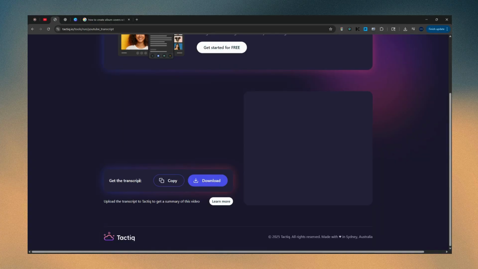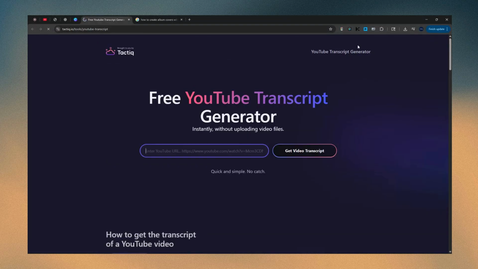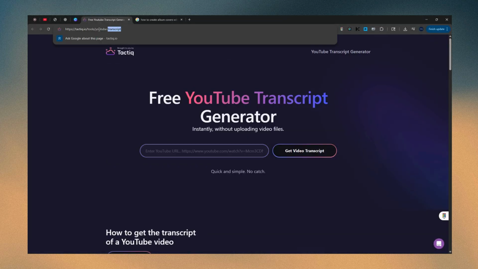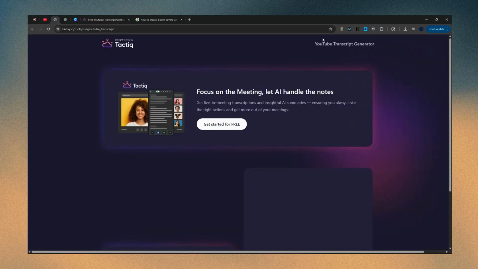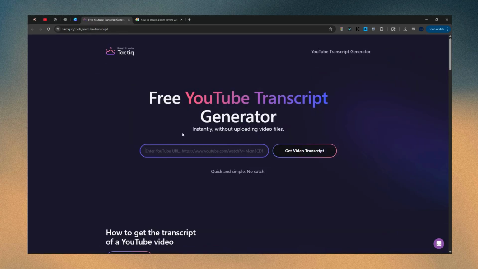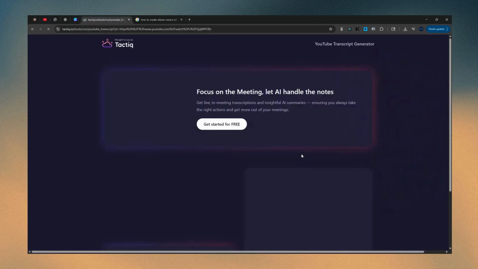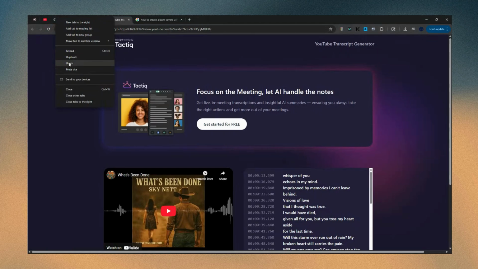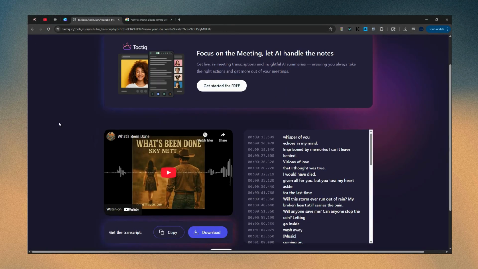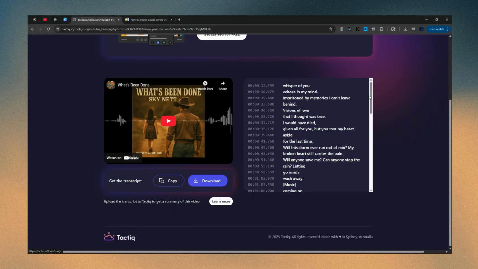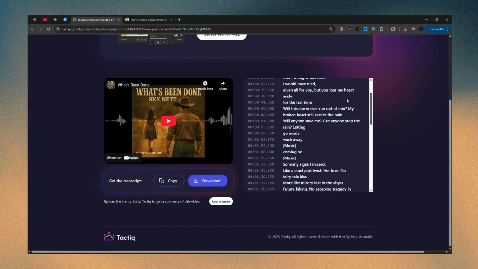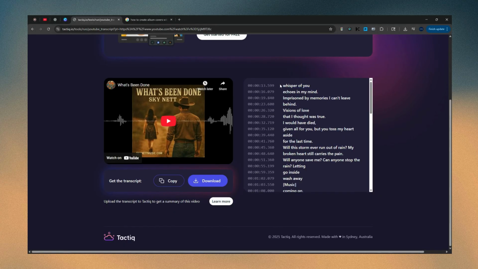In this case, all I have to do is go to the main website, which is up here. It opens up a new tab. We're going to go to Get Transcript. All right, now you can see I have the transcript here. So now I'm going to copy all of this. I'm just going to hit copy down here. You can also download. And then I'm going to go to ChatGPT.